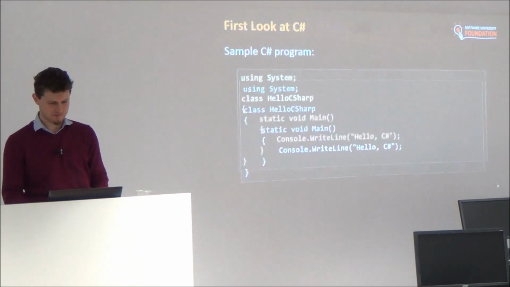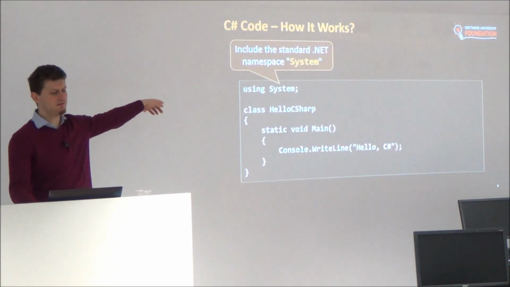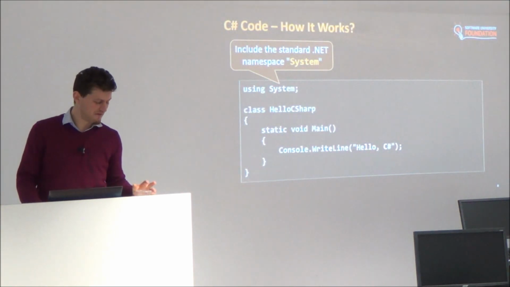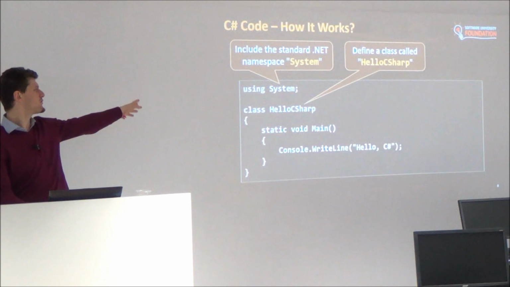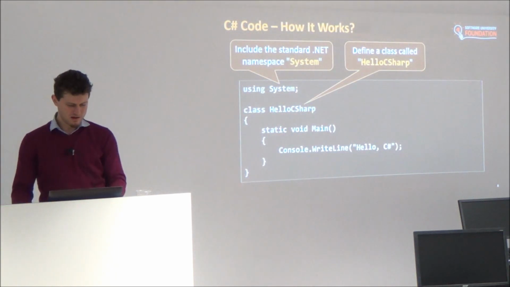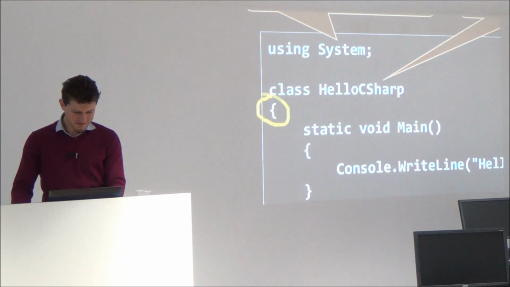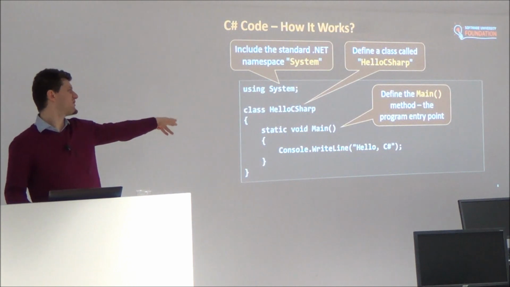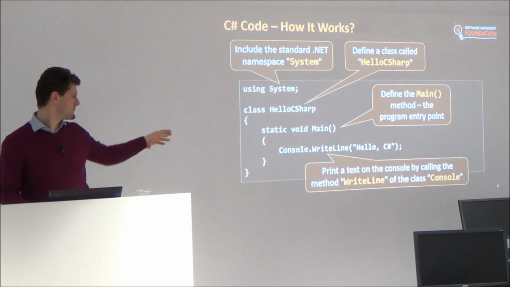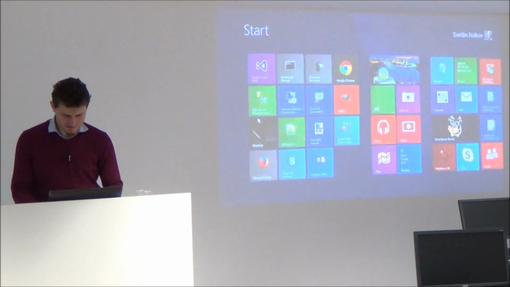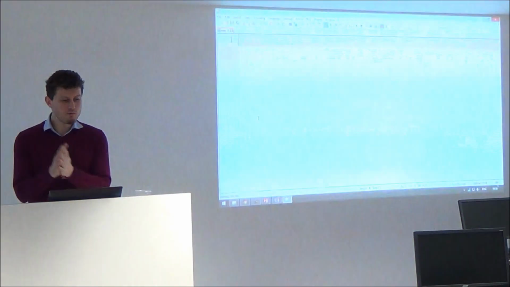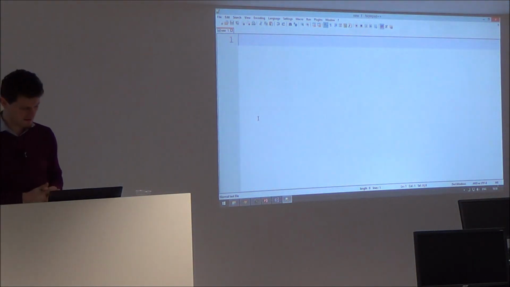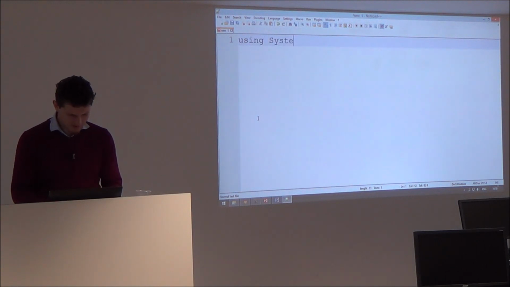Later, I define a class. Include the namespace system or library. There is a difference, but assume it's something similar. Define a class. Class, space, the name of the class. Curly brackets open and close. Define a main method, static void main, and some comments you need. Let's try this. Can we program without Visual Studio? We don't have File, New, Console Project, right? But we can write it using system.